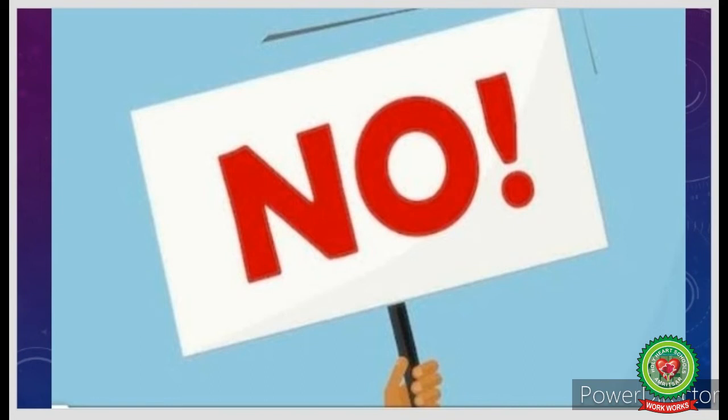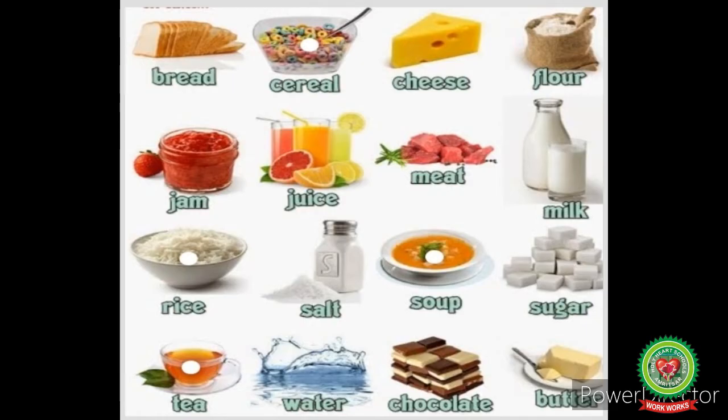No, we cannot count them, as we do not know how many grams of rice there are on the plate, how many kilograms of flour are in the bag, how many grams of cheese there are, how many liters of milk and water are present. Also, we do not know the number of chocolates that are present. Moreover, we cannot count the quantity of cereal, meat, and sugar in the given picture.